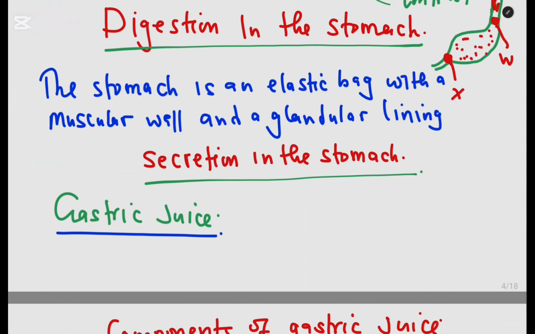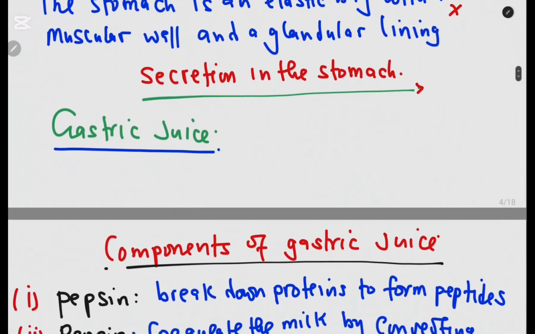Then now, looking at digestion in the stomach, the first thing you should know is that for digestion to occur, there is a secretion. What is secreted in the stomach is called gastric juice. So the wall of the stomach secretes gastric juice in order to digest the food.